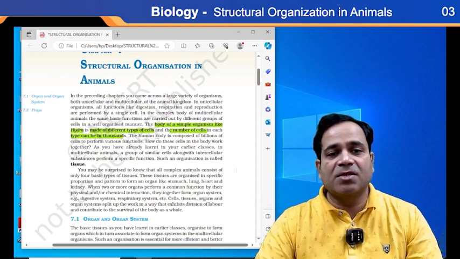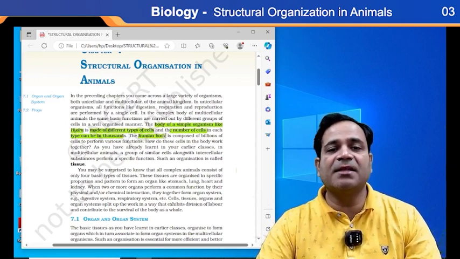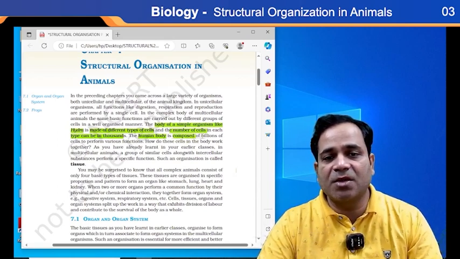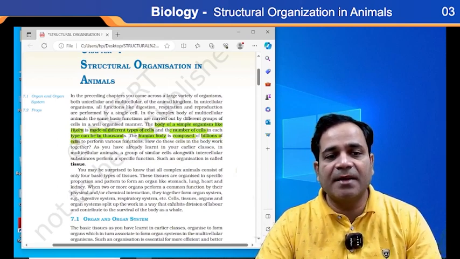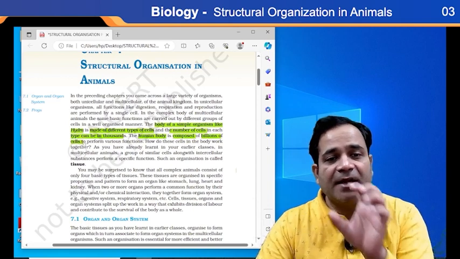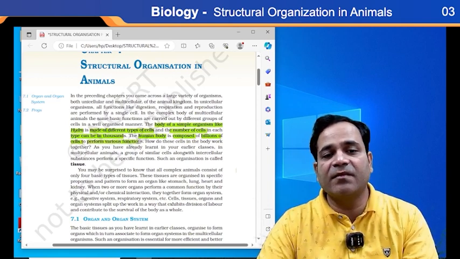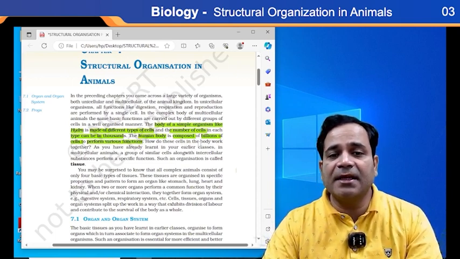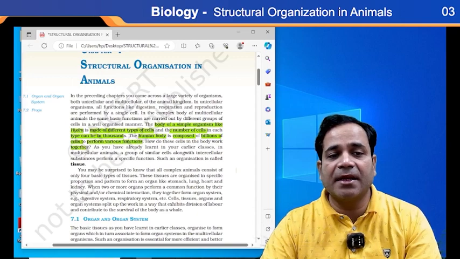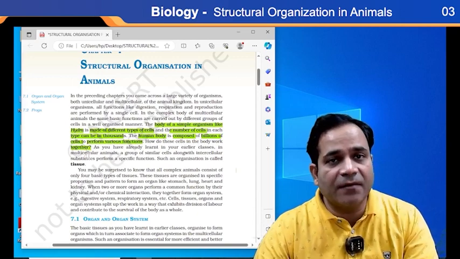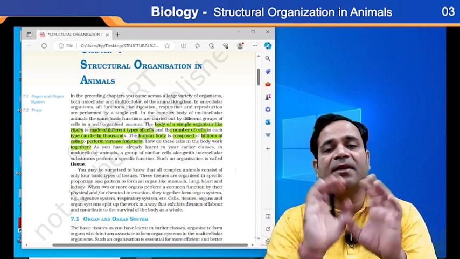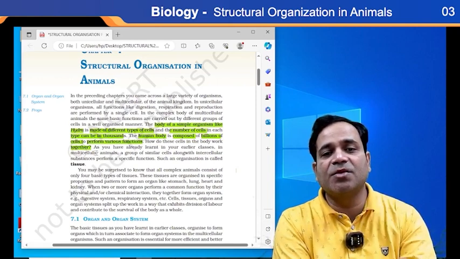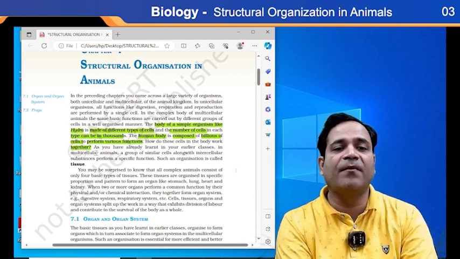In the same way, the human body is very complex, so it is composed of billions of cells, and these billions of cells perform various functions. So how do these cells in the body work together? Different cells unite together to form tissue.